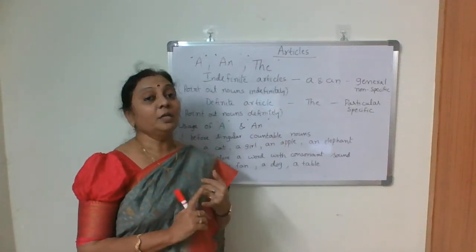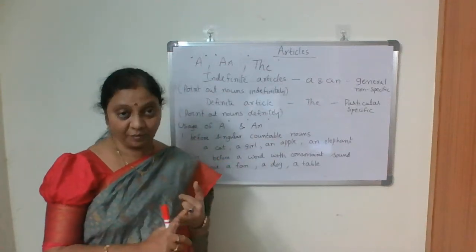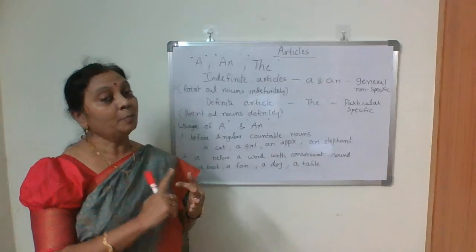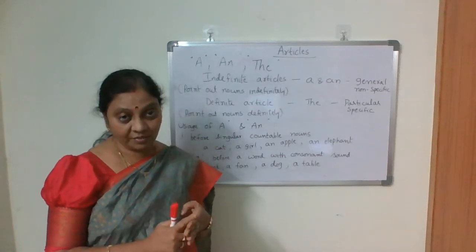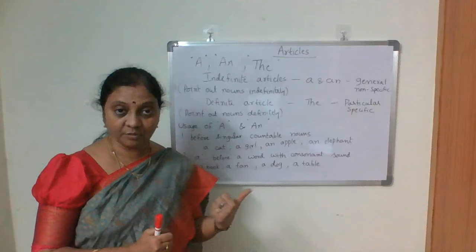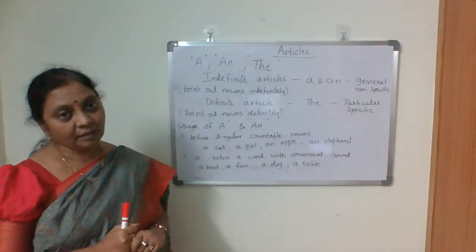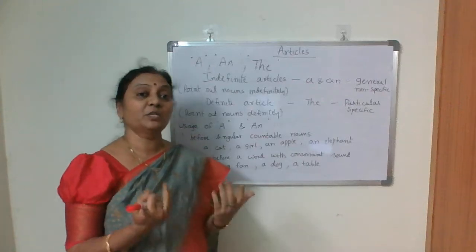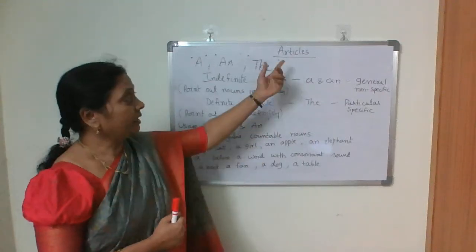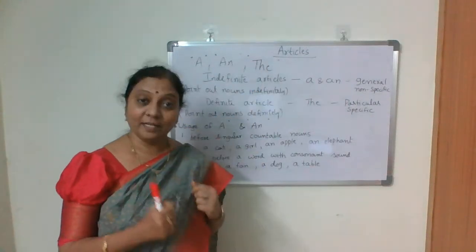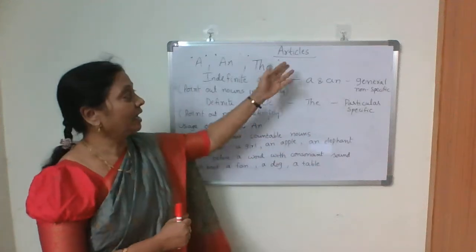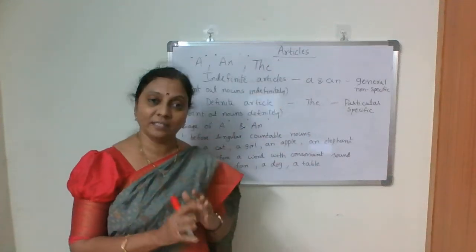We did numerals, quantifiers, and then possessives, demonstratives, interrogatives, and distributives. Isn't it? Six we completed. And what's the seventh one? Next determiner is nothing but articles. So today I'm going to teach you articles.